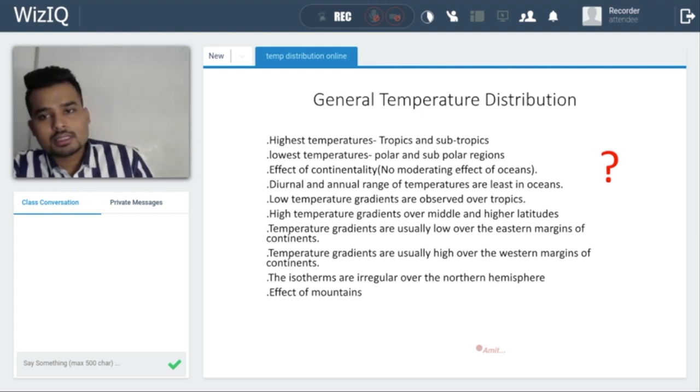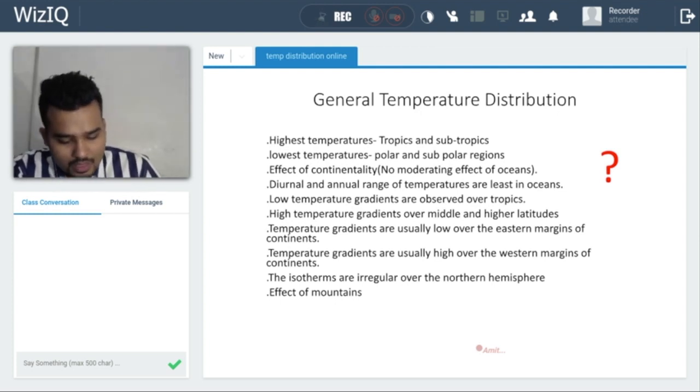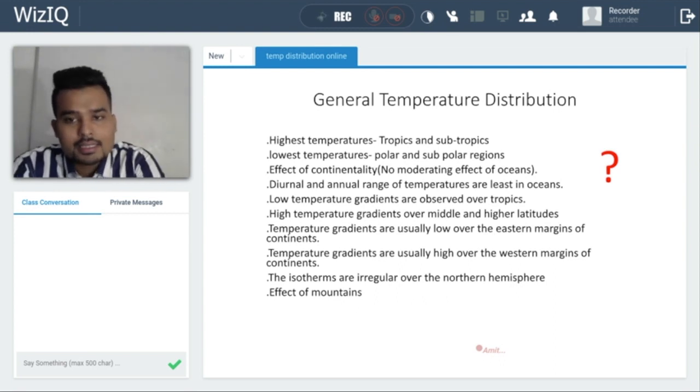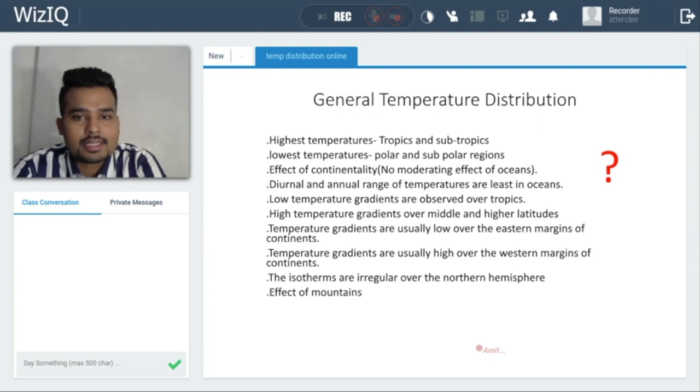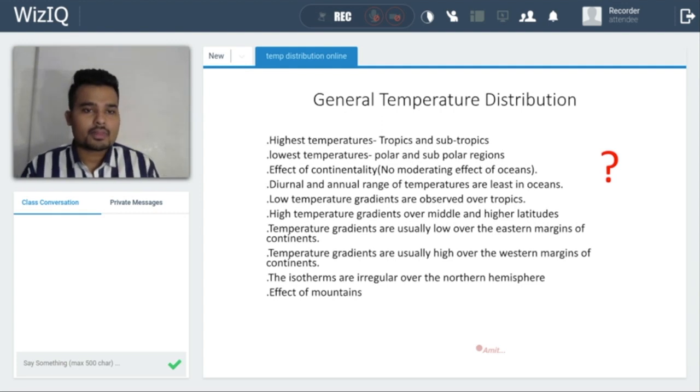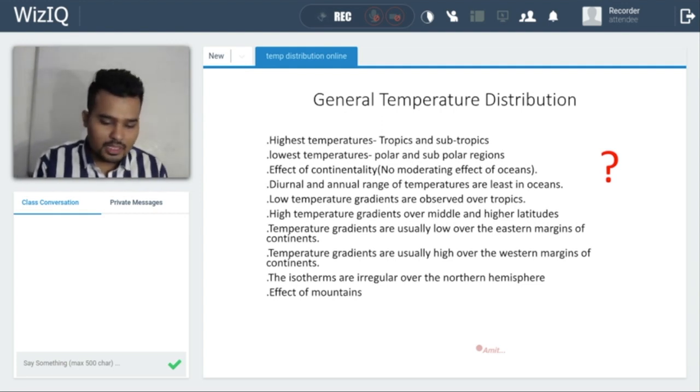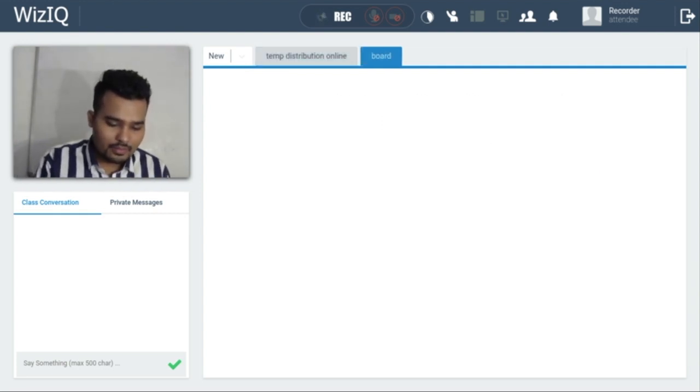Now let's talk about these important points. Highest temperature: tropics and subtropics. Now what is the reason behind it? Why is there the highest temperature? First of all, we know that this tropical region is near the equator, or you can say near the equatorial bulge.